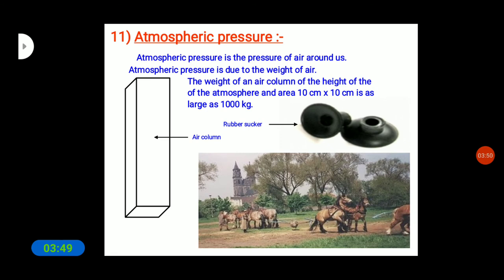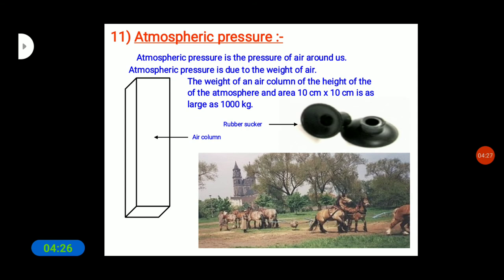That is the reason we are not crushed under this force: the pressure inside our bodies is also equal to the atmospheric pressure and balances the pressure from the outside.